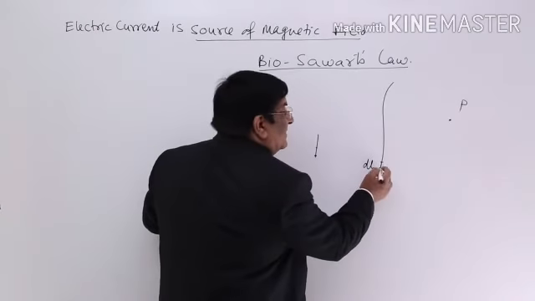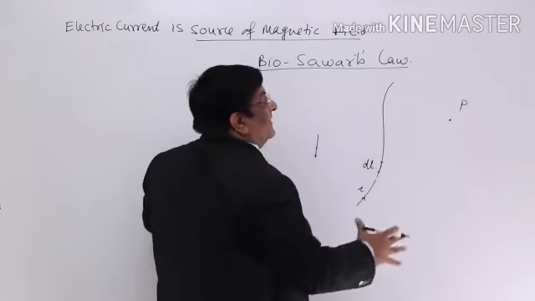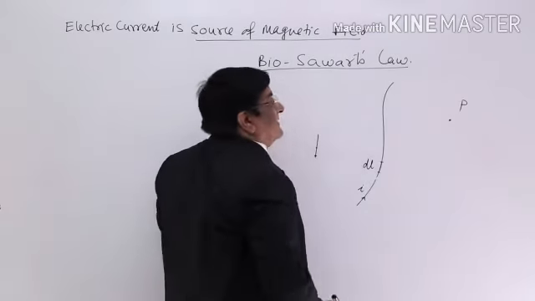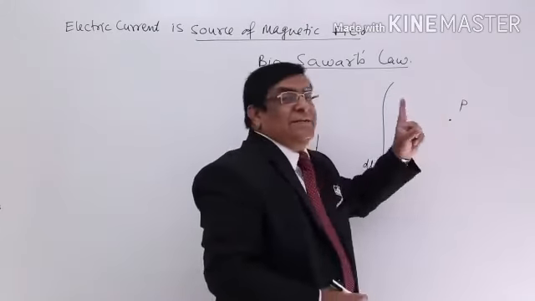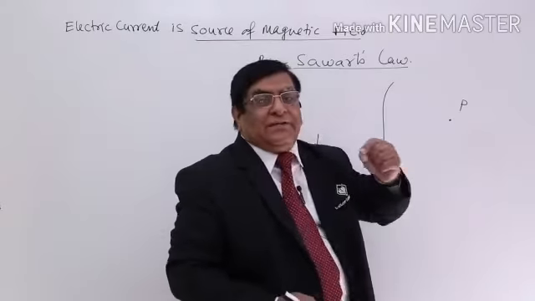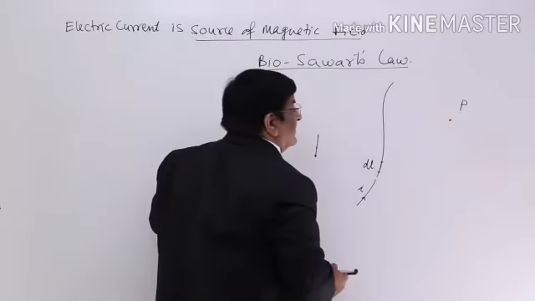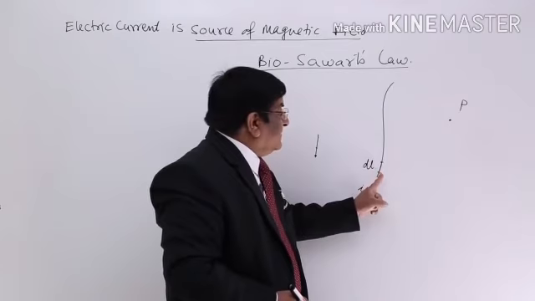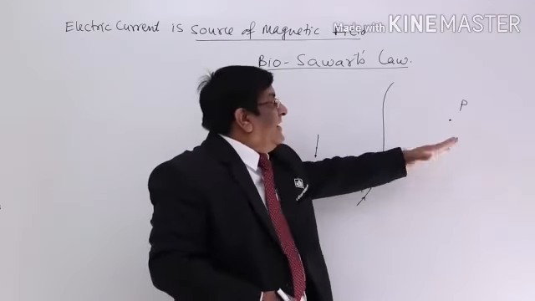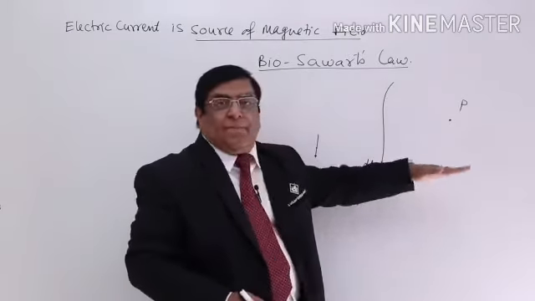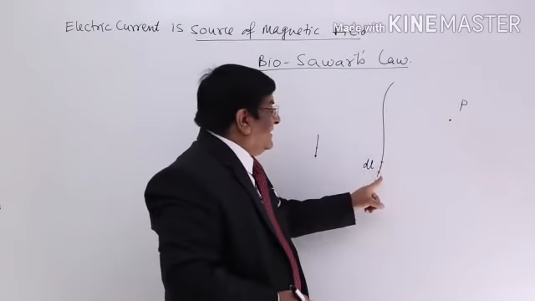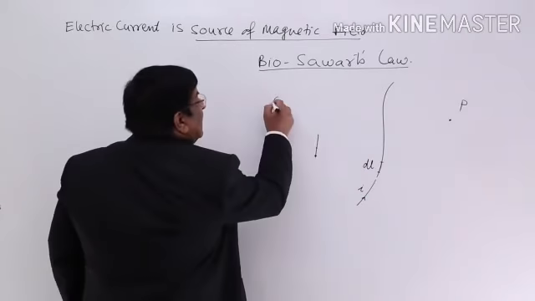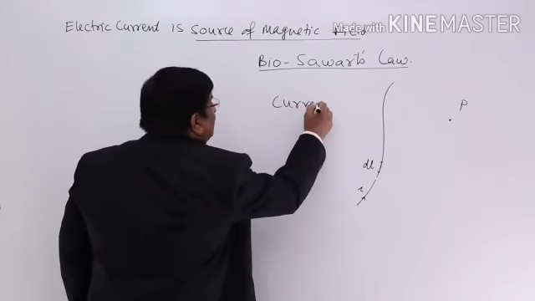Now this current can create magnetic field all around it, and we want to find out what is magnetic field at this point. What is the speciality of this point? What are the specifications of this point? This point has specification in two terms: what is the distance from this and at what angle it is. Now first let me name it. The name of this length, we will call it as current element.